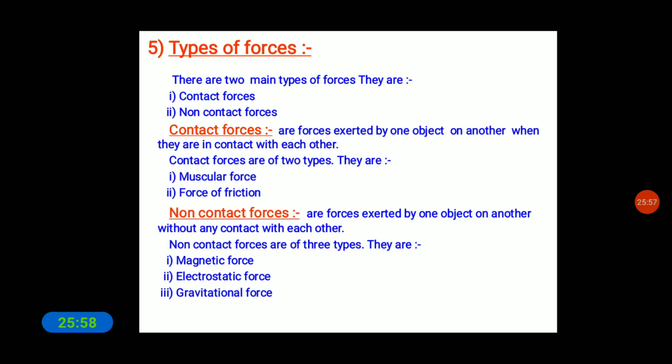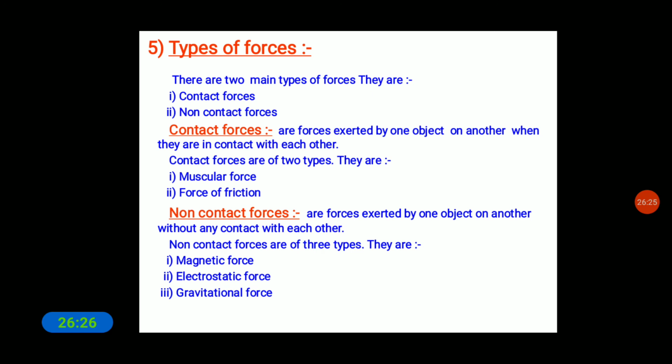Because there is a force that makes the ball stop. So what kind of force makes the ball stop? That is nothing but the friction force.